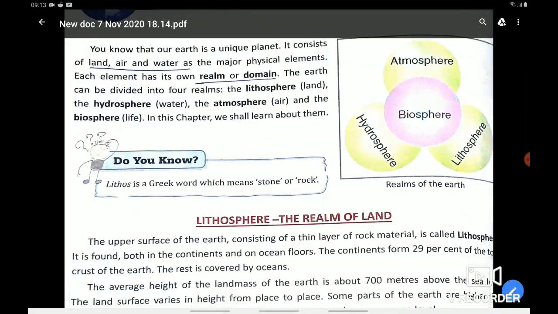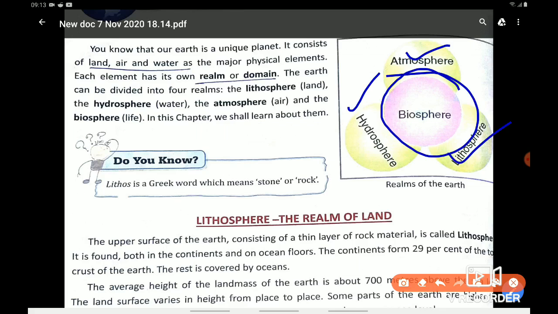So our earth is composed of three elements: hydrosphere, lithosphere and atmosphere. Atmosphere means sphere of air, hydrosphere means sphere of water which is present in the northern and southern hemisphere, and lithosphere means sphere of rocks, because the lithosphere, that is land, is made up of rocks. And where these three elements are present, there only life is possible, which is called biosphere, right?